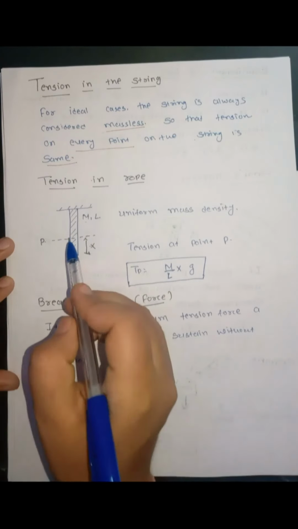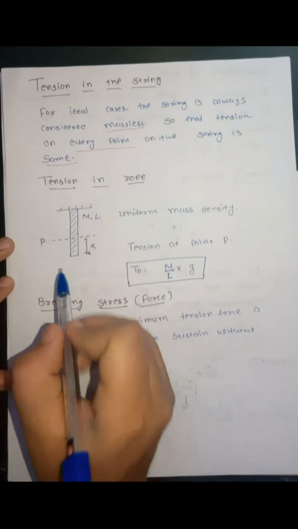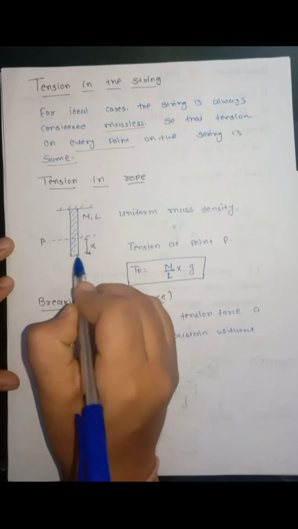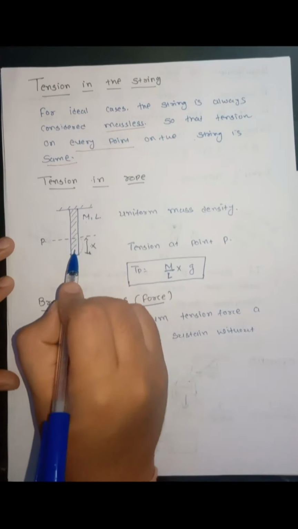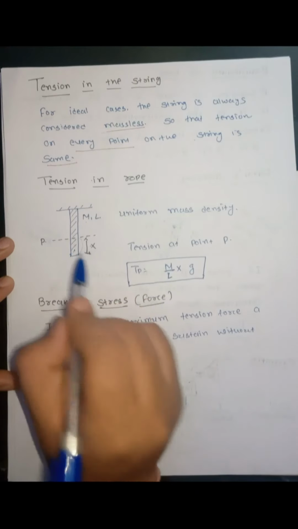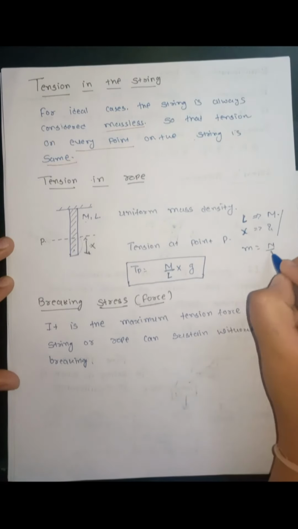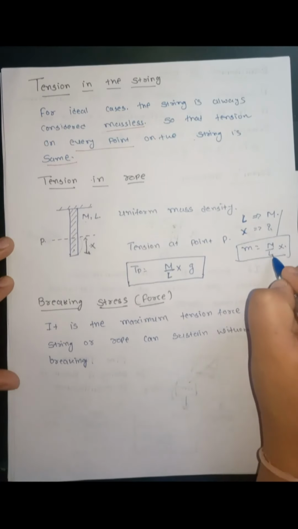Here at this point the tension will be due to the mass of this lower part. So first we have to find the mass of the lower part. For L length, the mass is capital M. So for X length, the mass will be equal to M by L into X. Here M by L is called linear mass density.